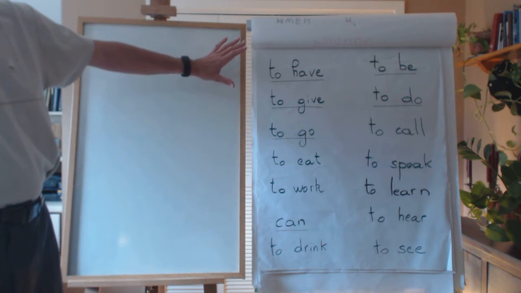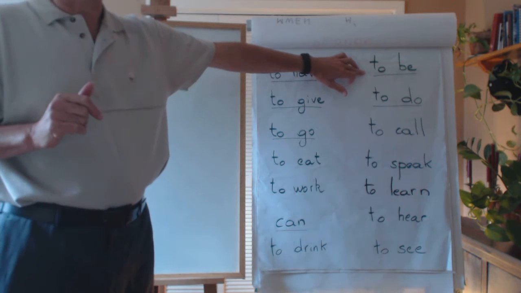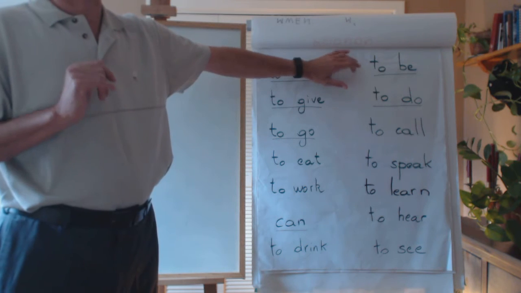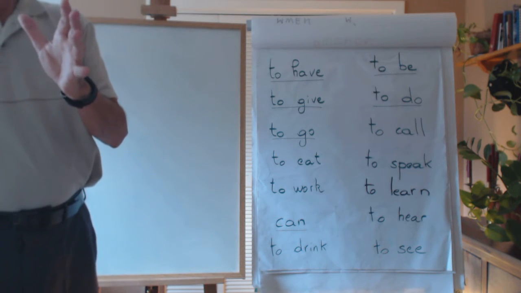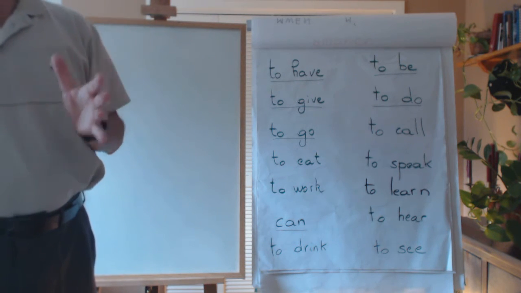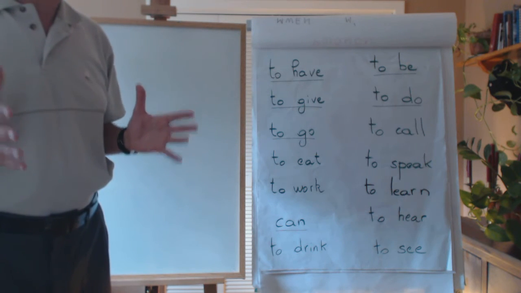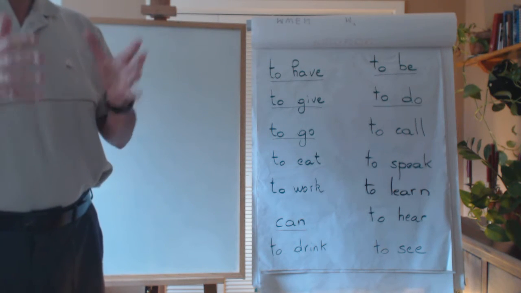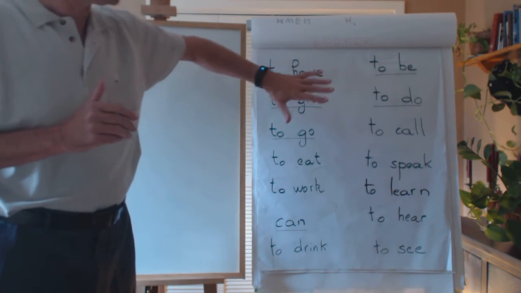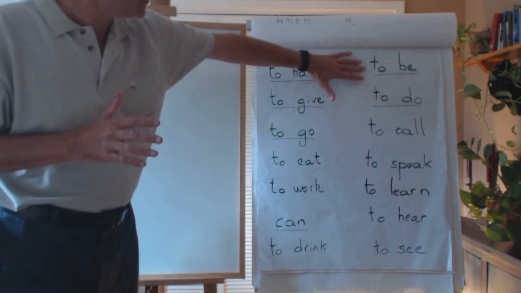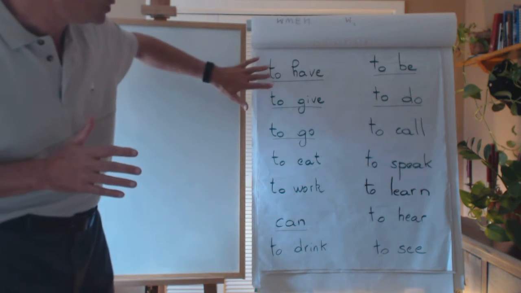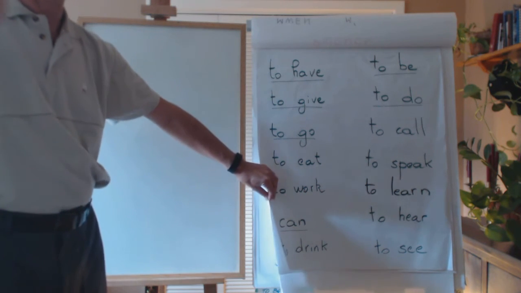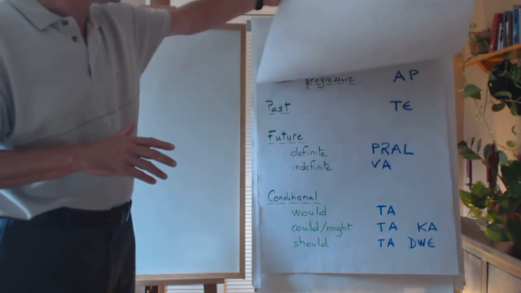The problem is, this is maybe the most confusing part, to be. There is no equivalent in Creole. So we need to understand how they say it when they want to say, I am a student, or something like that. When it comes to identifying, or when it's an attribute such as I am sick, what do they say? We'll see that, to be, in the next lesson. We are going to focus on to have, to be, to give, to do, to go, and can. But before we go there, we are going to talk about the tenses.